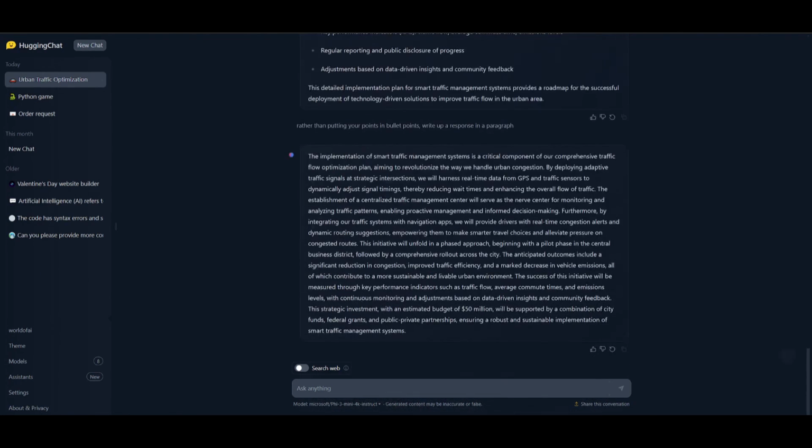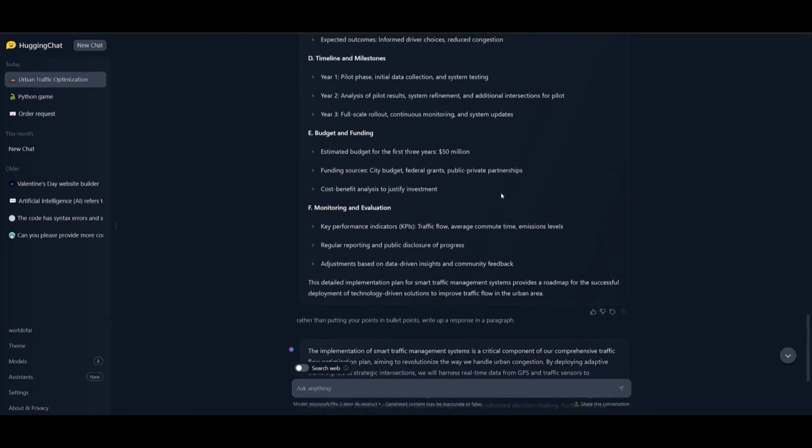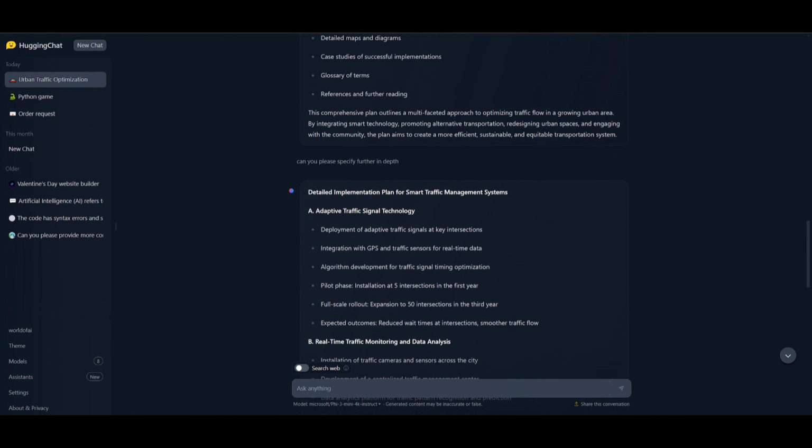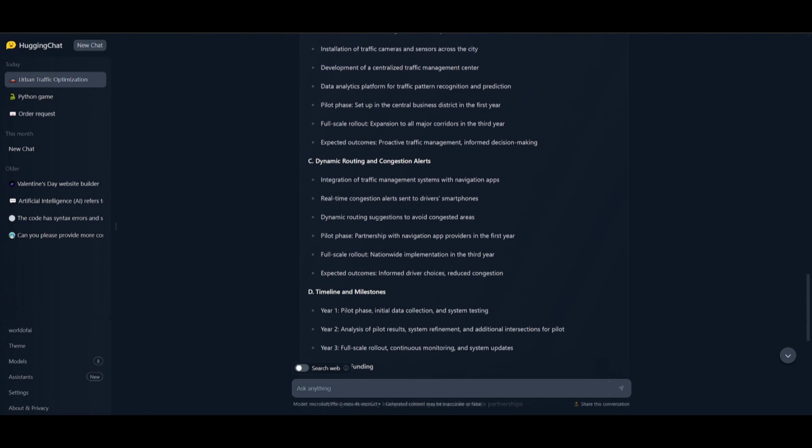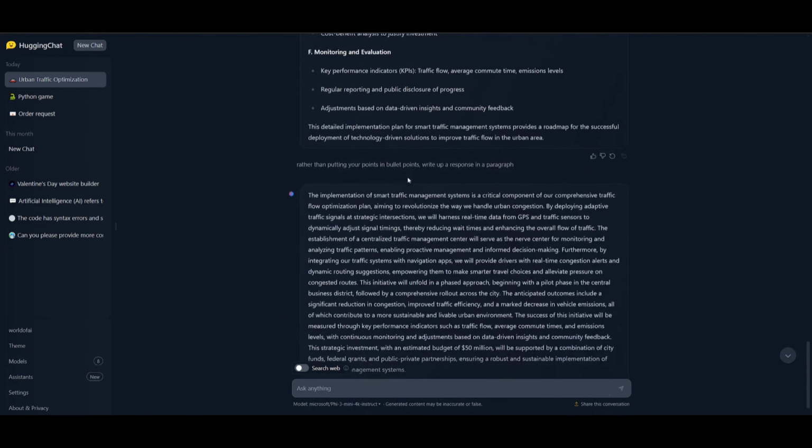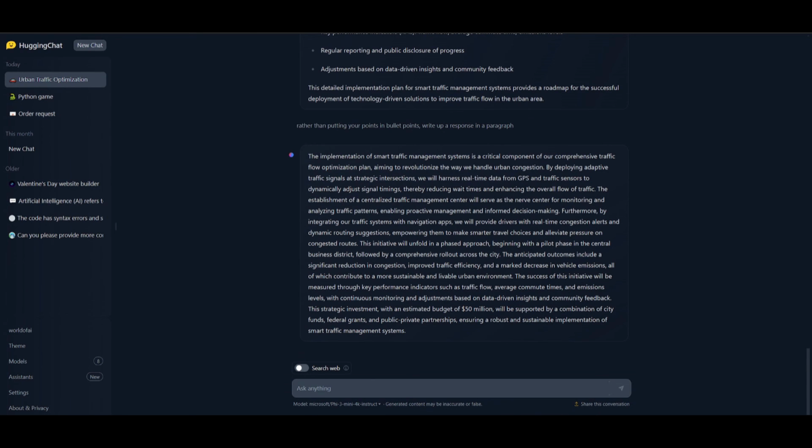And the answer that I got afterwards through a paragraph was quite detailed, and it did a great job in developing this detailed strategy that incorporated innovative solutions. It basically recommended a smart traffic management system. It also implemented a transportation system, and it also focused on where they should spend their money for certain expenditures. And it did a great job in terms of developing this plan. At first, it only jotted down certain points, which I should have specified beforehand, but we can see with the paragraph, it did a great job in developing this plan and helping the city out by being this planner.